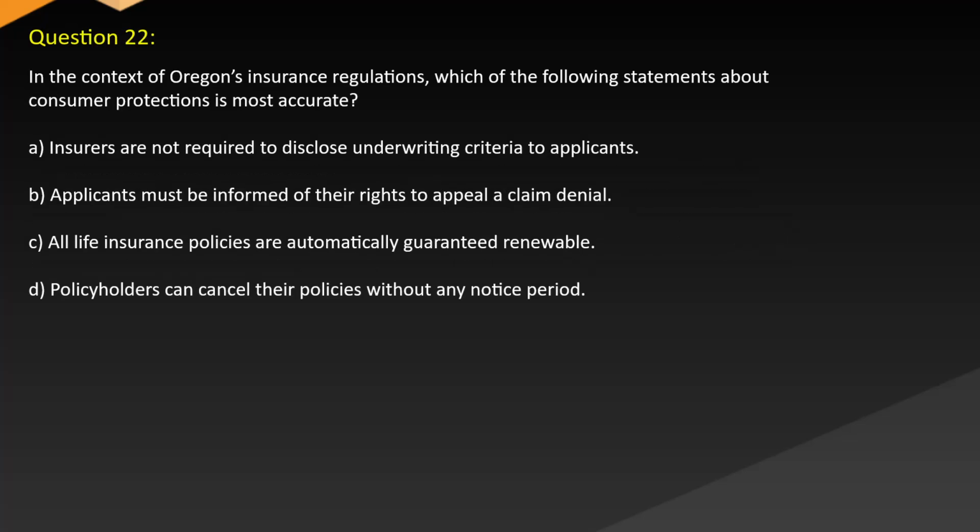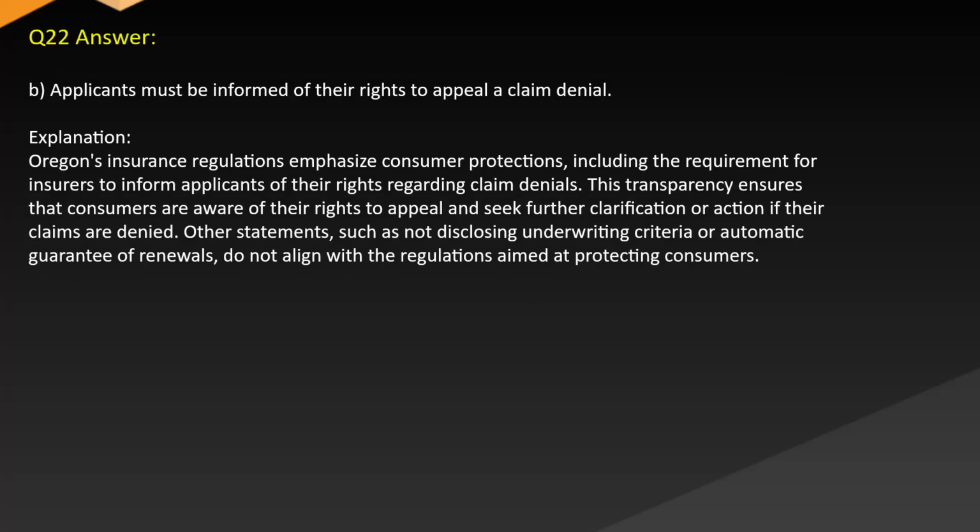Question 22. In the context of Oregon's insurance regulations, which of the following statements about consumer protections is most accurate? A. Insurers are not required to disclose underwriting criteria to applicants. B. Applicants must be informed of their rights to appeal a claim denial. C. All life insurance policies are automatically guaranteed renewable. D. Policyholders can cancel their policies without any notice period. Answer. B. Applicants must be informed of their rights to appeal a claim denial.